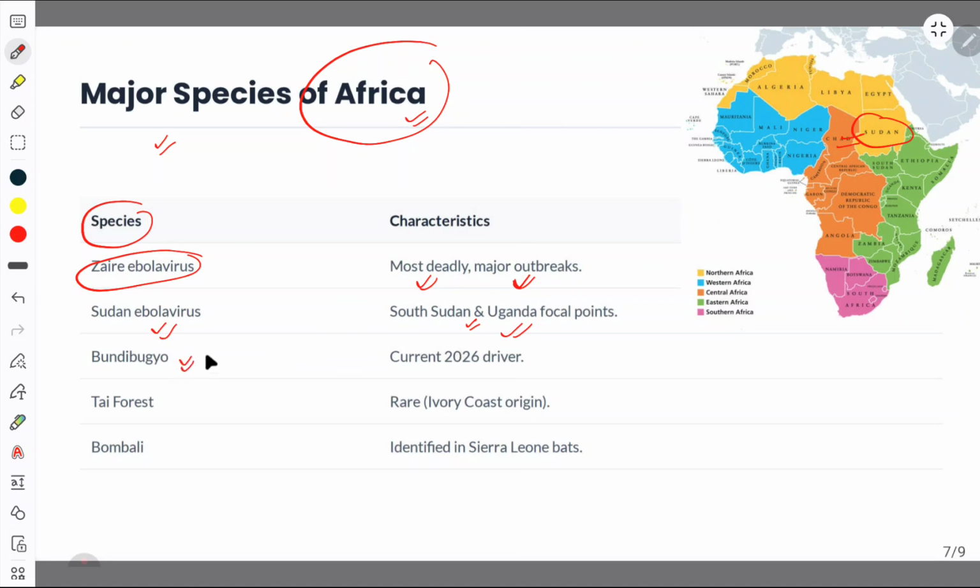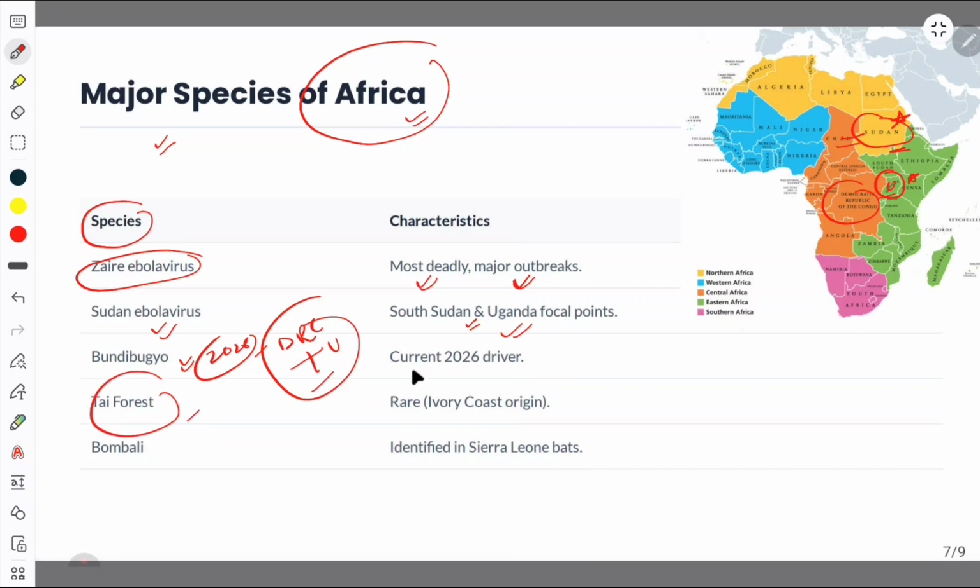Bundibugyo, this one which is in the news in 2026, especially in DRC and in Uganda. DRC over here, Democratic Republic of Congo, and Uganda over here. Okay, you can see, I hope. And this one is Sudan. Tai Forest is a rare one, and this is found in the Ivory Coast region of Africa, over this region. Bombali is identified in Sierra Leone bats. So Sierra Leone bats are where this Bombali species has been identified.